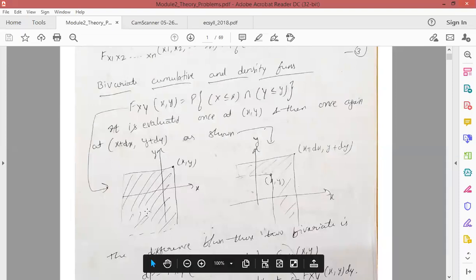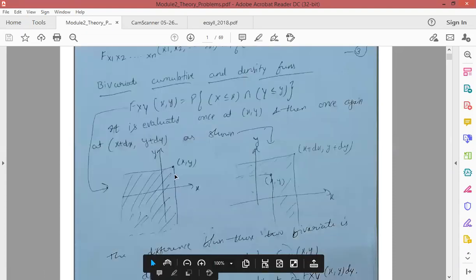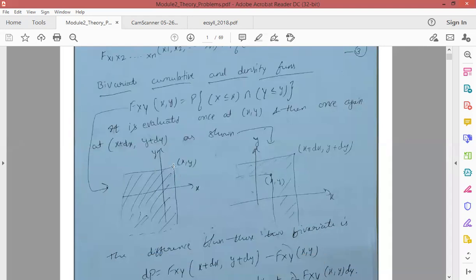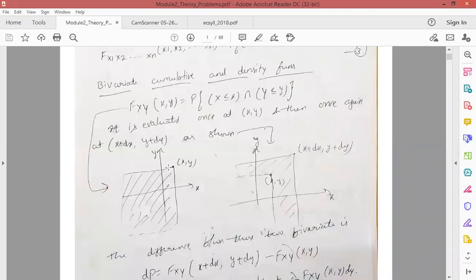In this diagram, we are going to consider the bivariate CDF evaluated at the point x comma y, and this is in the first figure. You can see that we are considering a point x comma y, and at this point we will be evaluating the bivariate CDF. And in the second diagram, you can see that the bivariate CDF is once again evaluated at x plus dx comma y plus dy.